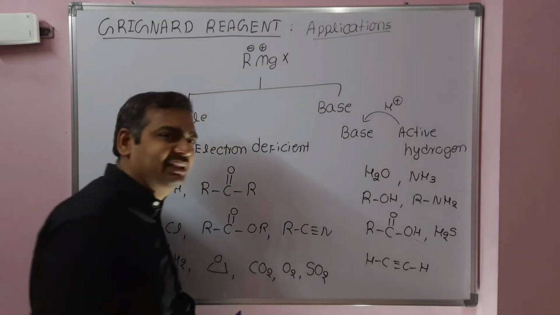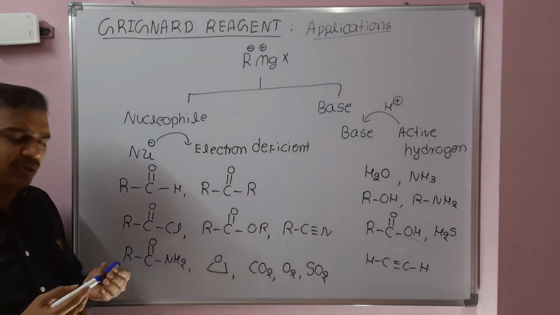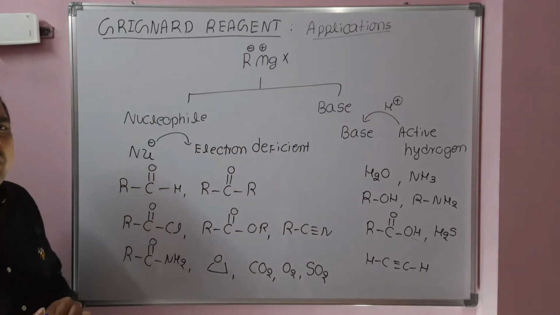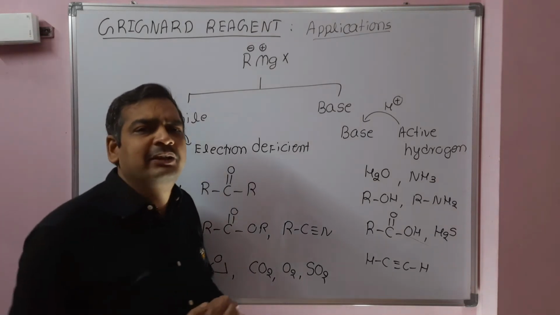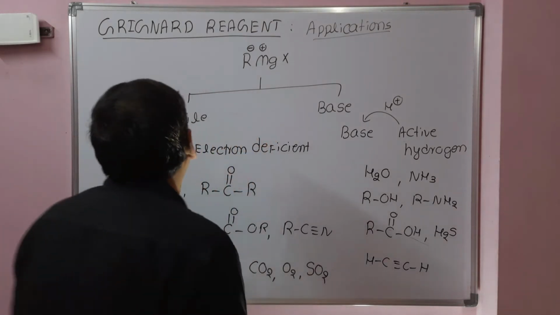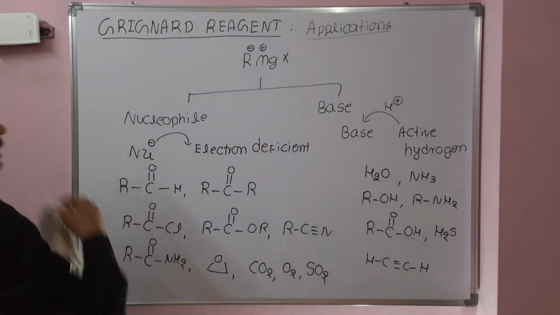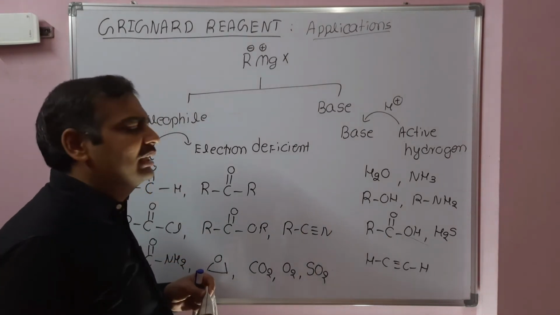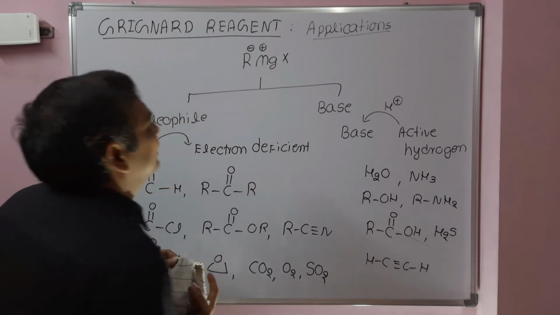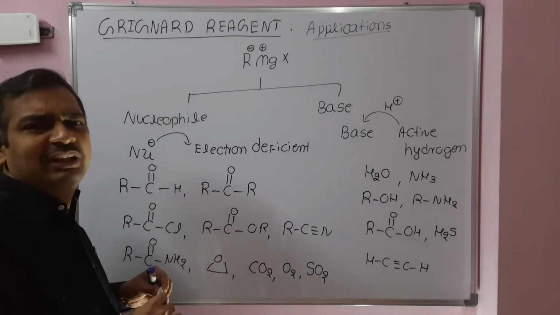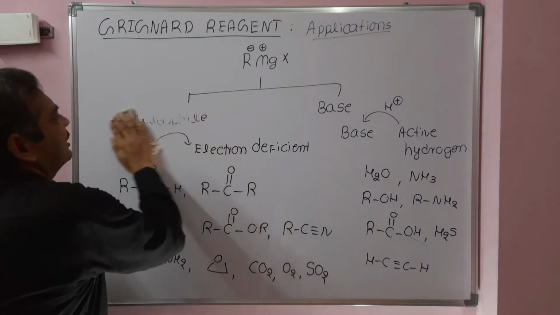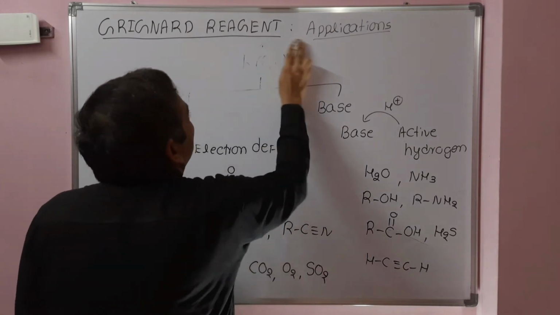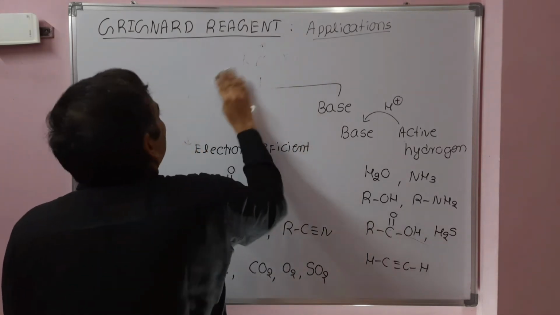See the differences. With carbonyl compounds, acid derivatives, cyanides, oxygen, CO2 and SO2, it acts as a nucleophile. With simple water, amines, alcohols, H2S, carboxylic acids and acetylene, it acts as a base. We will discuss each with examples. Next we will start with the reaction of Grignard reagent with carbonyl compounds.